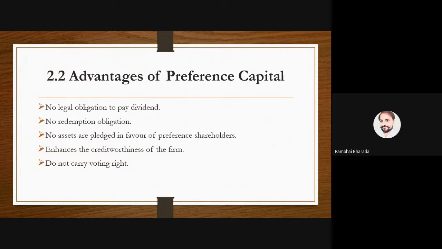So are we clear about the advantages? It's very simple. No obligation for dividend, no obligation for redemption. Mortgage of assets is not required. Enhancing the credit value and no voting rights.